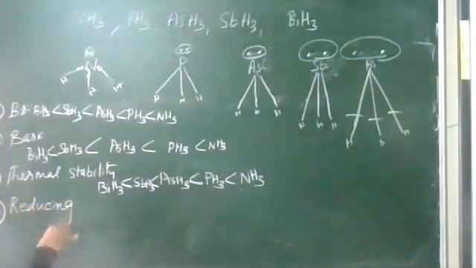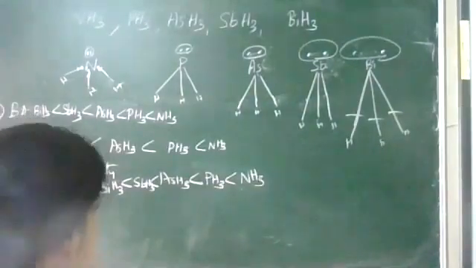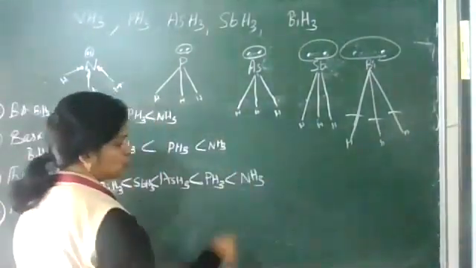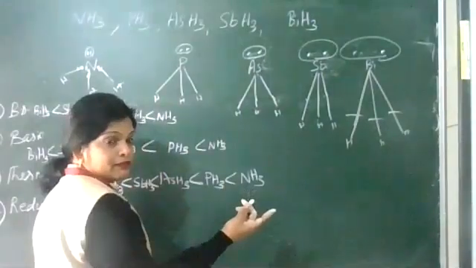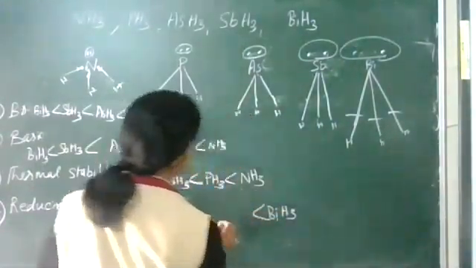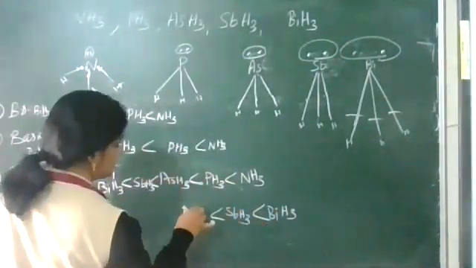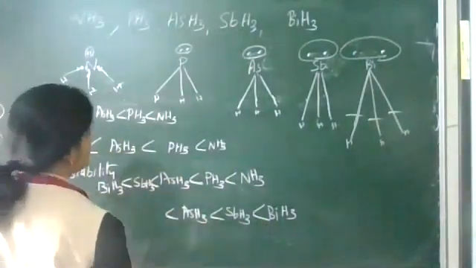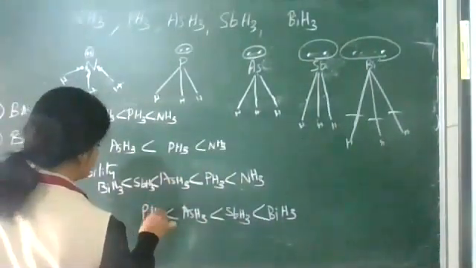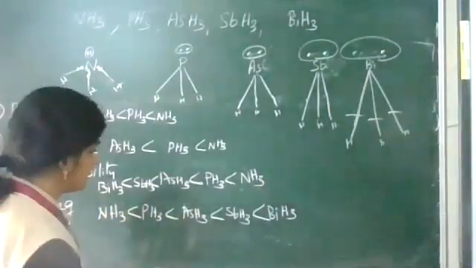Which is the best reducing agent? That is, which can easily give out H? That is BiH3, it will break very easily. So here BiH3 first, then SbH3, then AsH3, then PH3, then NH3. This is the reducing character order.